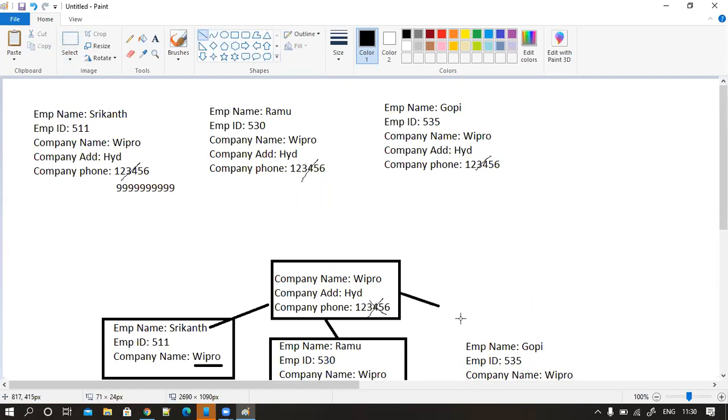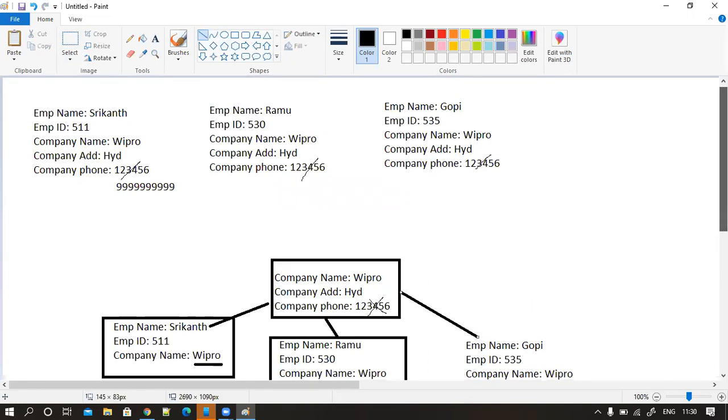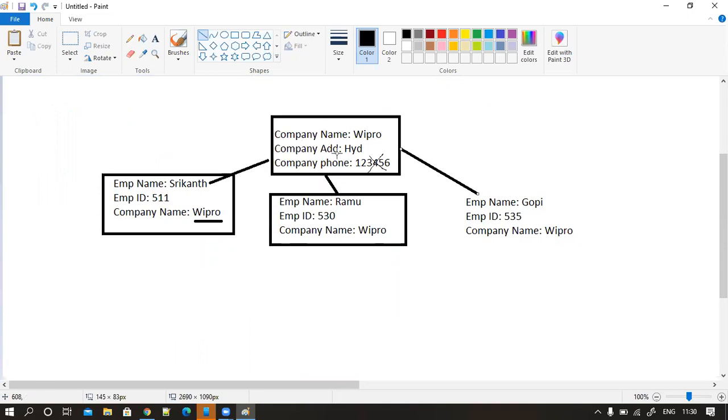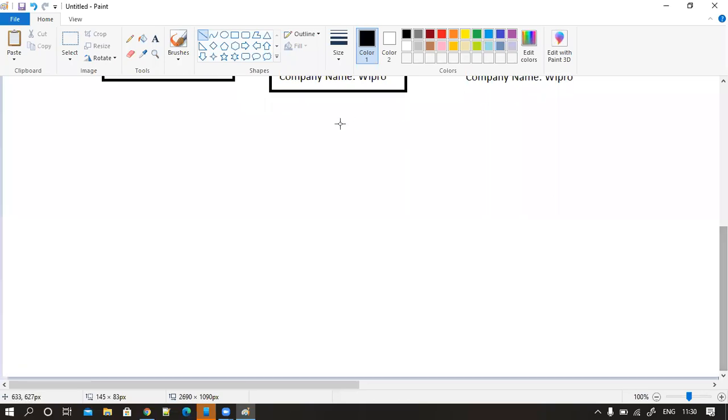Now I am going to take a relation between these two objects. This is a company object. These are employee objects. Company is a parent, employee is a child. That's what we have in account and contact. Account and contact have a relationship. Okay, let's come back. We have started working on relationships.